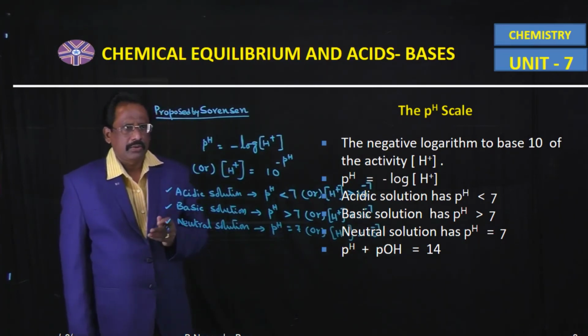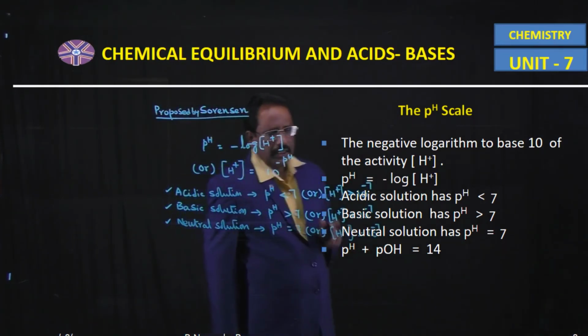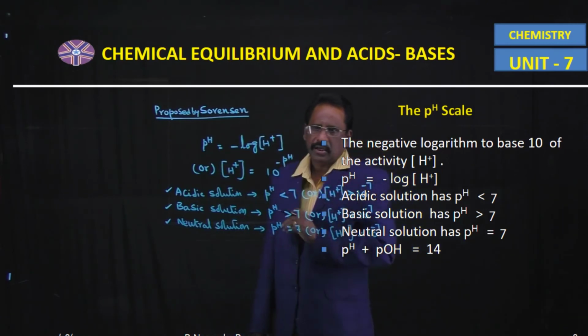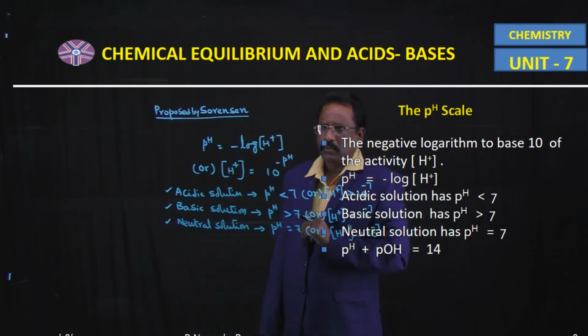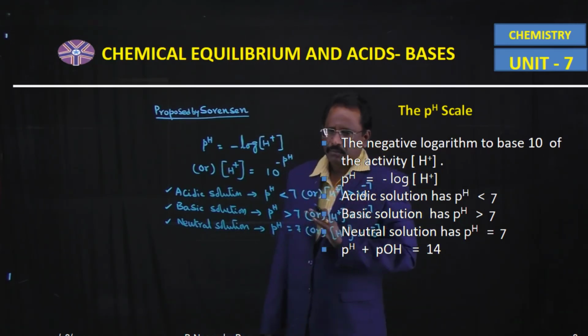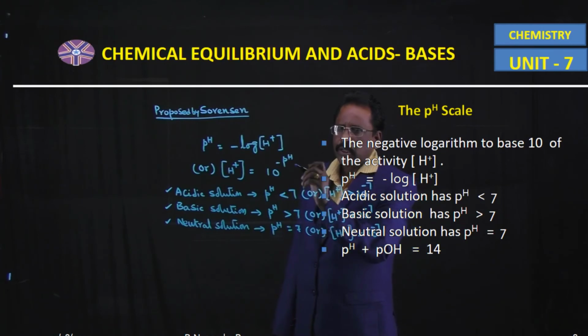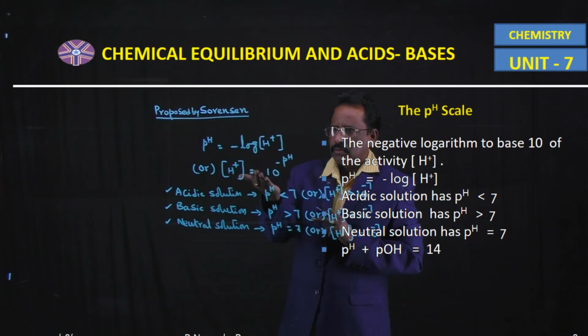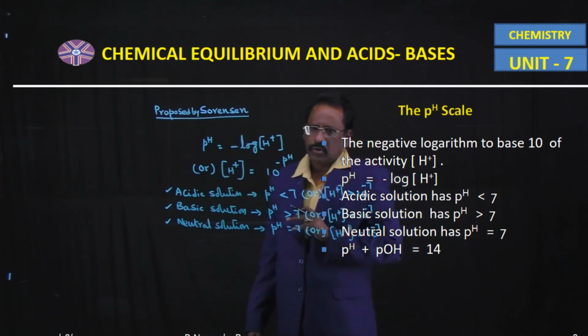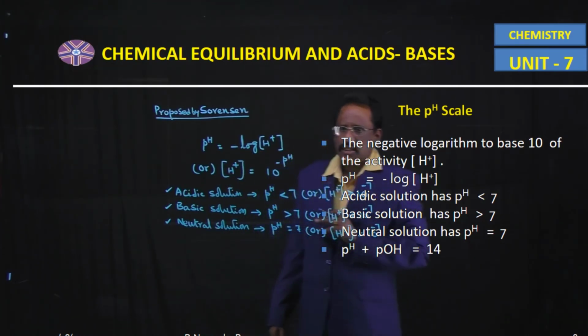So, according to Sorensen, the negative logarithm to the base 10 of H plus ion active mass is nothing but pH of the solution, or H plus ion active mass is equal to 10 power minus pH. If you apply minus log on both sides, this becomes pH is equal to minus log H plus.